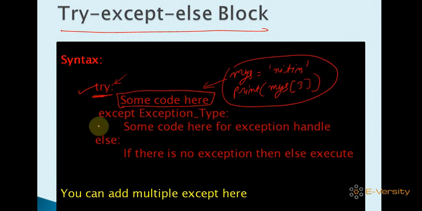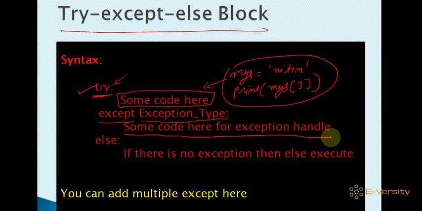After that you have to write except, and after that the exception type, meaning what kind of exception occurs, you have to catch here. Whatever you want to execute, you write here. So write some code here for exception handling. If suppose you have some exception and you want to handle it, you catch it and do something, and whatever you want to do, you write here.